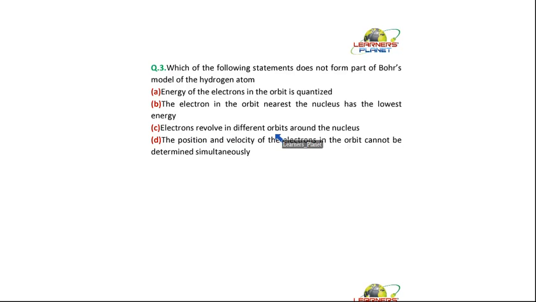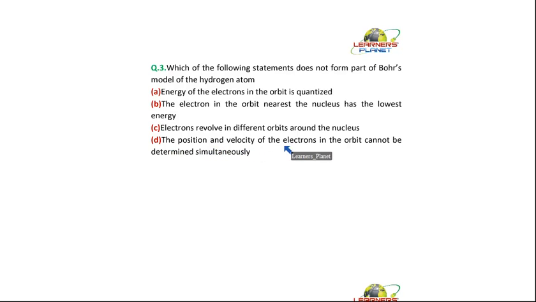Electrons revolve in different orbits around the nucleus. Right? So they are revolving around the orbits. This Bohr only suggested that the electrons are revolving in the orbit, and only those orbits are possible whose angular momentum is quantized, or whose angular momentum is integral multiple of h upon 2 pi.